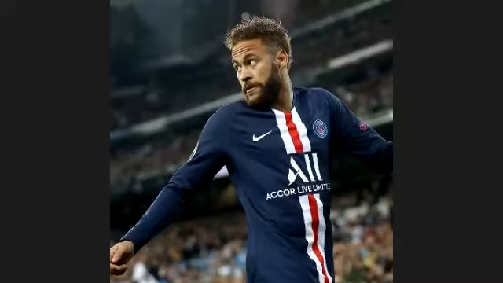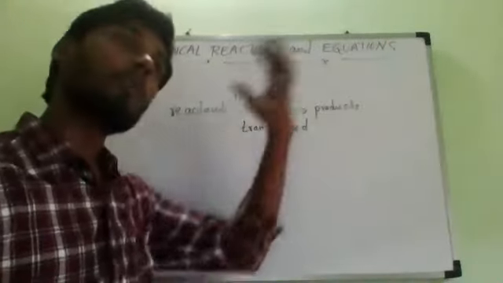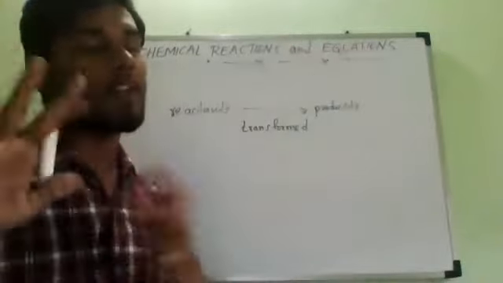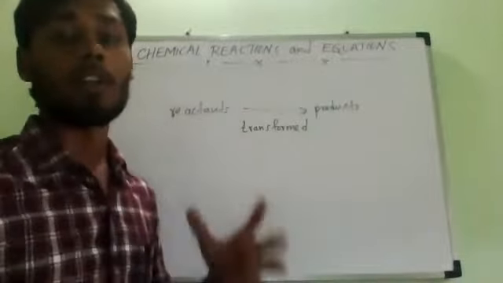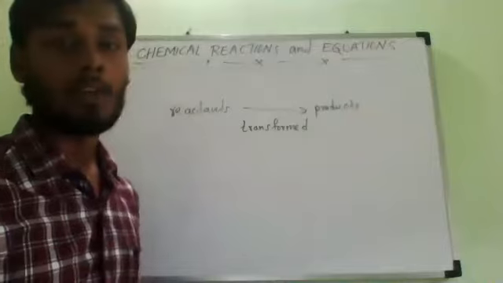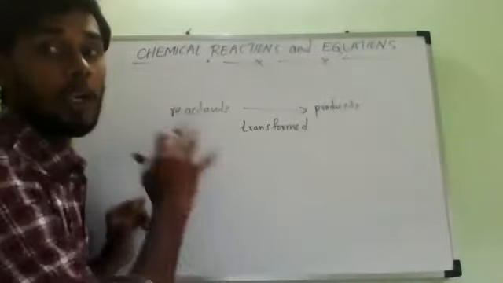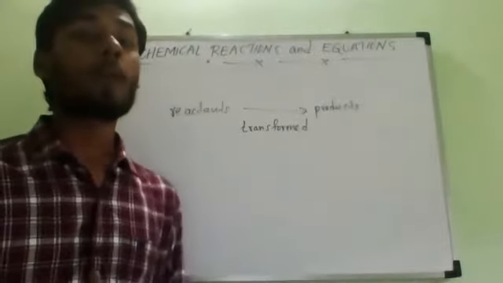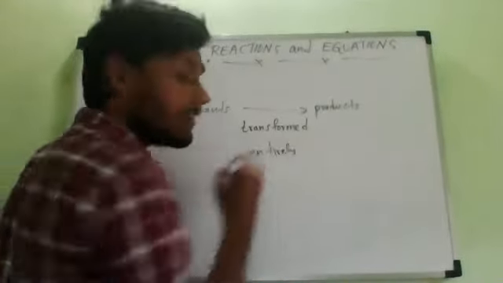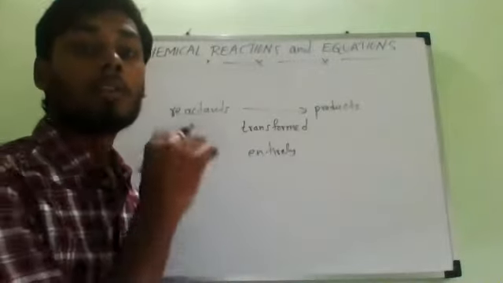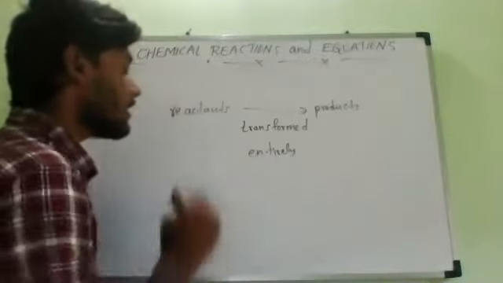Rearrangement of atoms. Like human evolution, you can say humans are transformed stage by stage. Before, we were like apes. Now we have a particular shape. As time goes on, some transformations take place in our bodies. In the same way, chemical reactants are transformed into products. So the products thus formed have properties which are entirely different from those of the reactants.